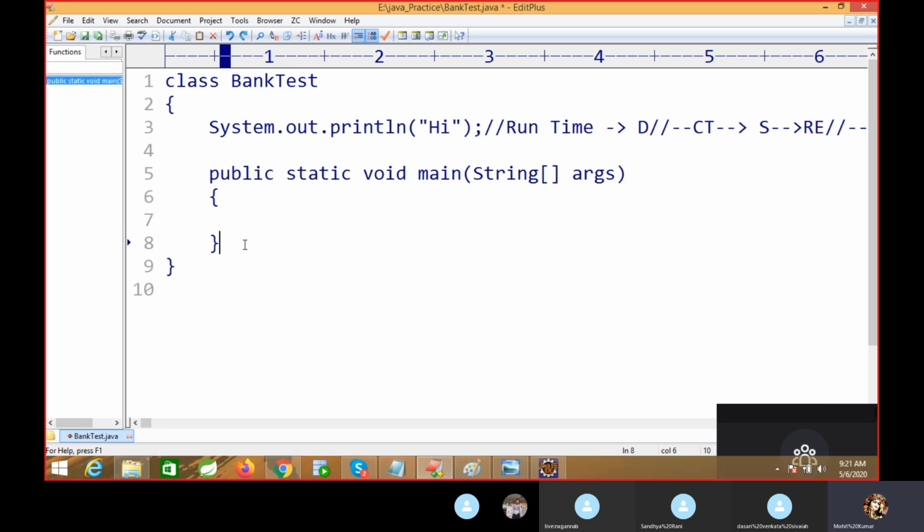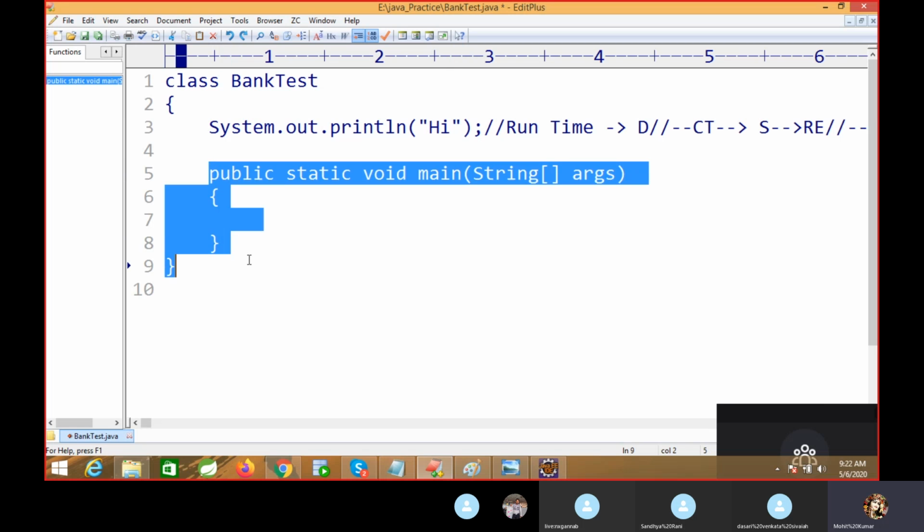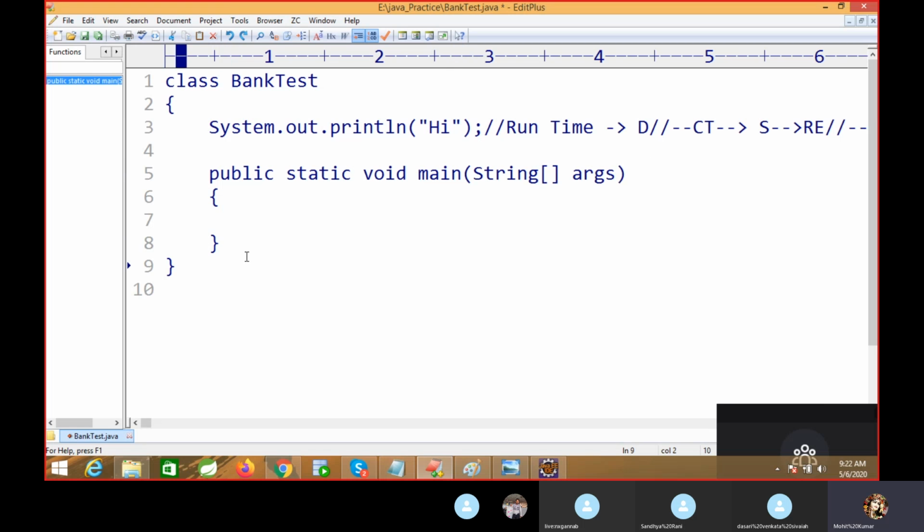What logic have they written? This main method is developed inside this JVM software. When you execute, the JVM software will communicate with, or interface between, the users and the JVM. So this is one logic developed by the Java people. Are you able to understand why we are getting a compile time error?